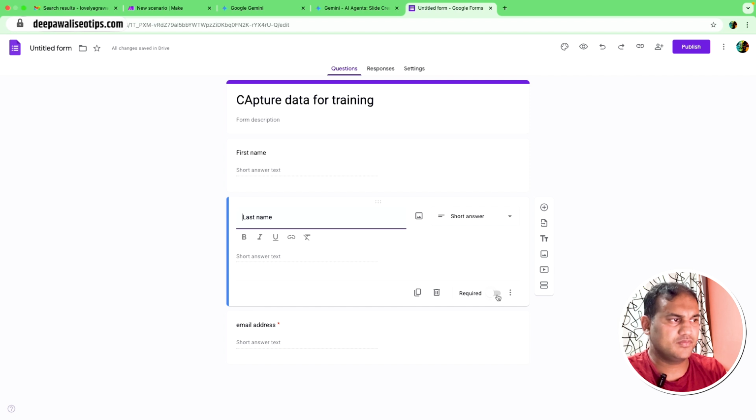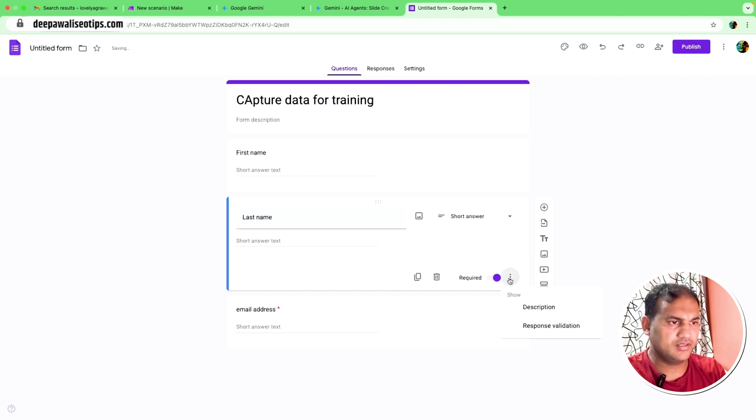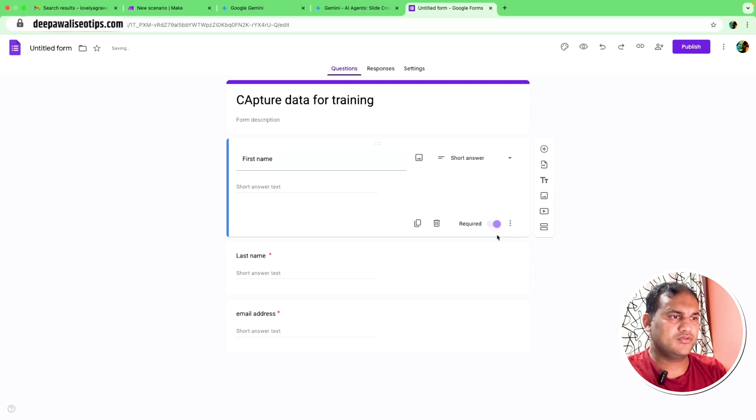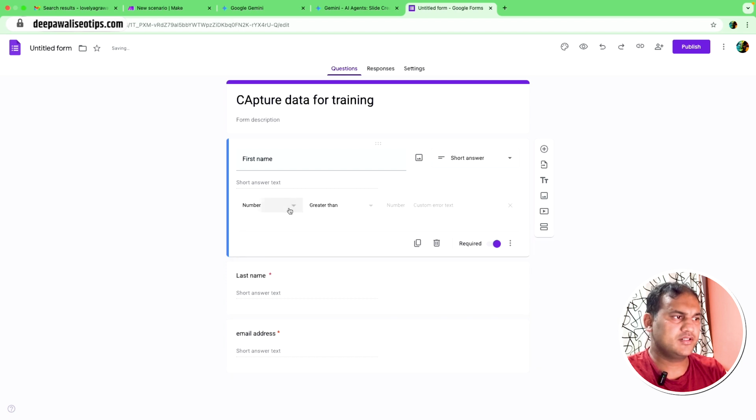So similarly, if I have to make last name mandatory, again response validation, it should be text, and in the text it would say contains, we can put any character, but we don't want last name to be empty. So we can give an error as last name should not be empty. And similarly for the first name you can do it. Required, again response validation, it should be text, and just copy the first name, should not be empty.